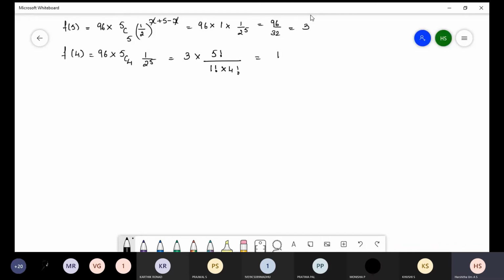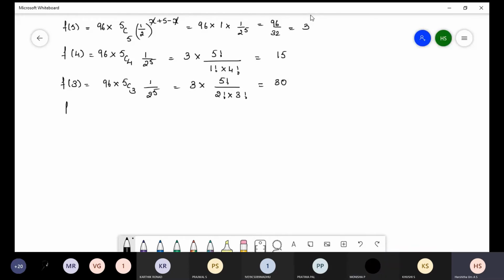So we get 15. f of 3: 96 into 5C3 divided by 2 power 5. 3 into 5 factorial divided by 2 factorial into 3 factorial. Very good, 30.